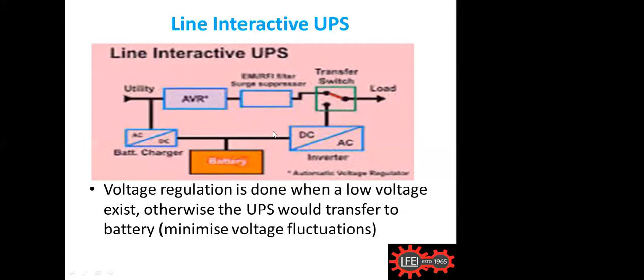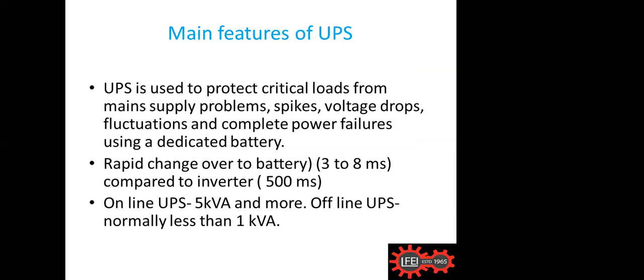Okay. Now, the features: the UPS protects the critical loads from spikes and voltage variations, as I showed in that waveform, a very clear waveform, which we'll get outside. That is one of the best advantages of a UPS. Then the rapid changeover takes only around 3 to 8 milliseconds, whereas an inverter may take around 500 milliseconds.